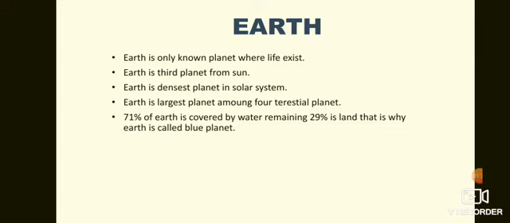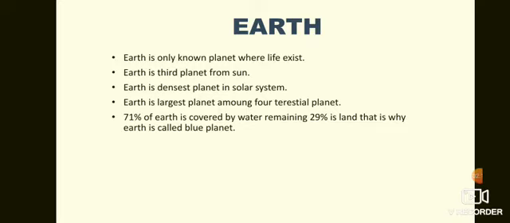There are 8 planets in the solar system, and they are segregated into two divisions on the basis of their characteristics: Jovian planets and terrestrial planets. I have given you information regarding what is a terrestrial planet and what is a Jovian planet in my previous video. If you want to know, you can take a look at my previous video.